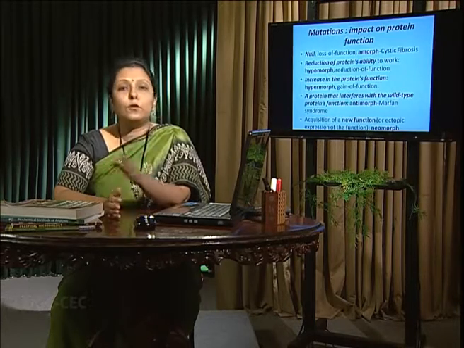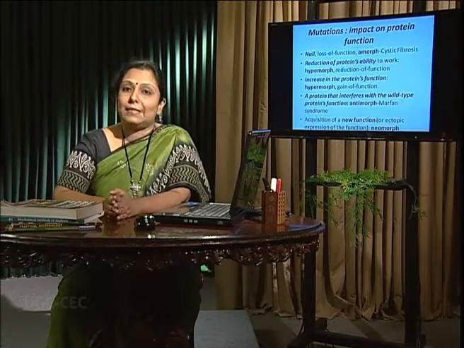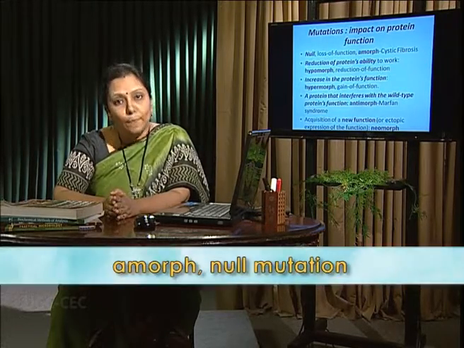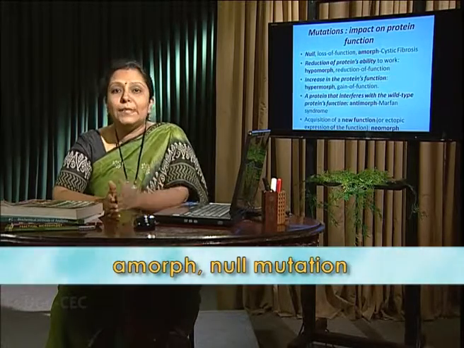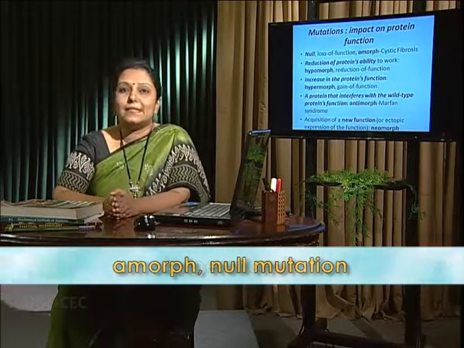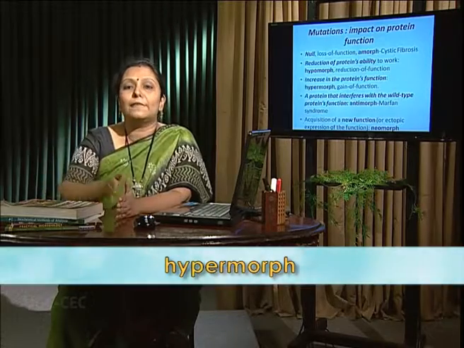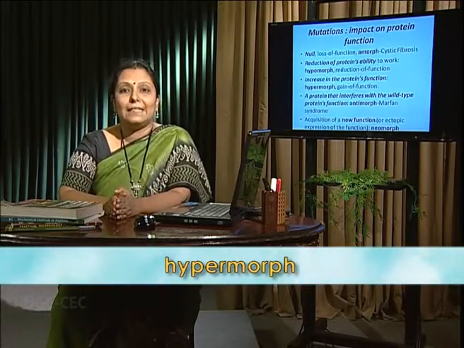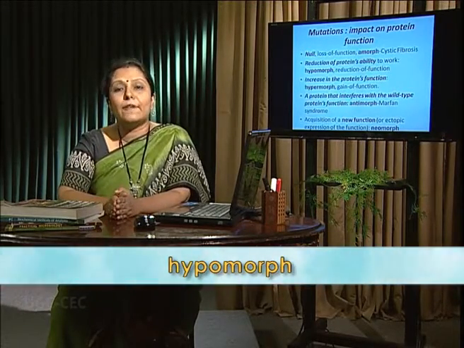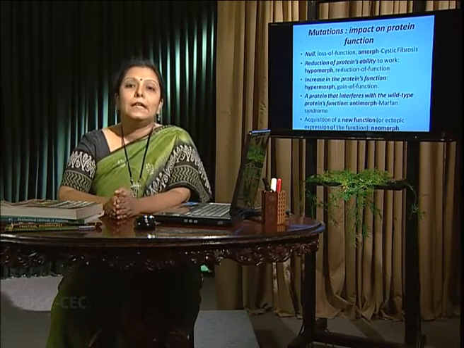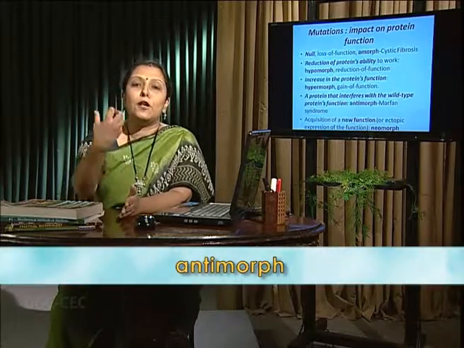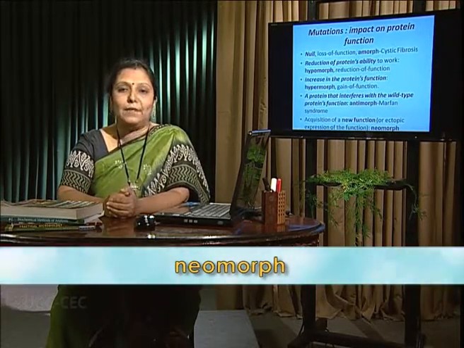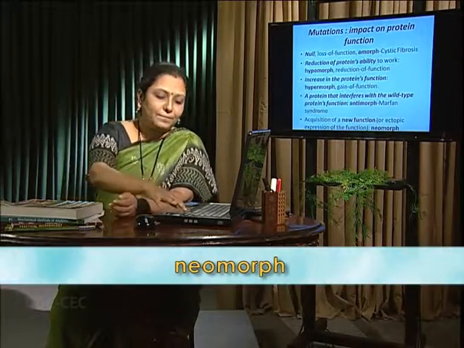Number 1, if total loss of function happens, that is called amorph, and null mutation happens. If there is an increase in the function, that is called hypermorph. If there is a decrease or reduction in the function, that is called hypomorph. In cystic fibrosis, we can find amorph. If it is dominant negative, it is called antimorph. If new functions come out, that is called neomorph.